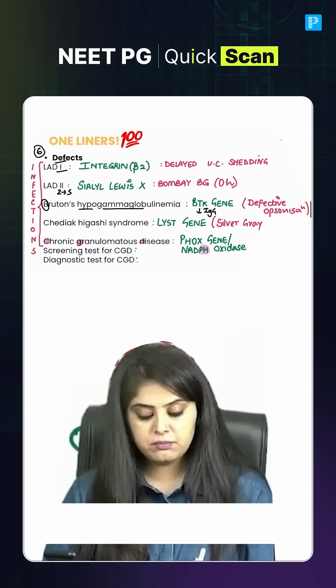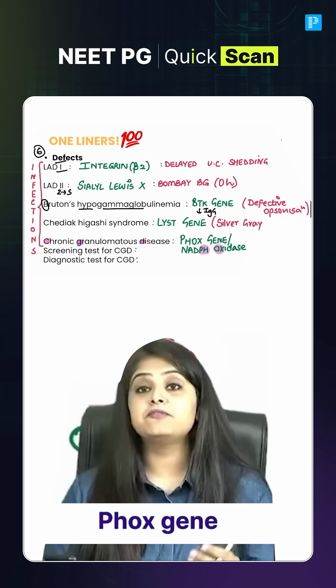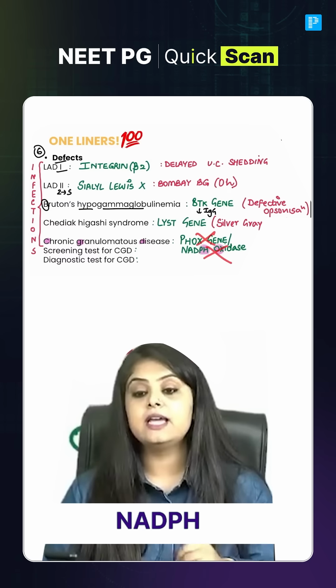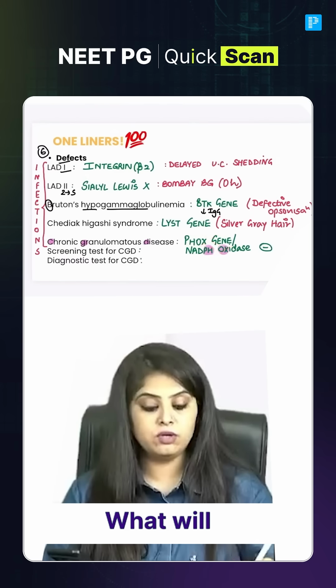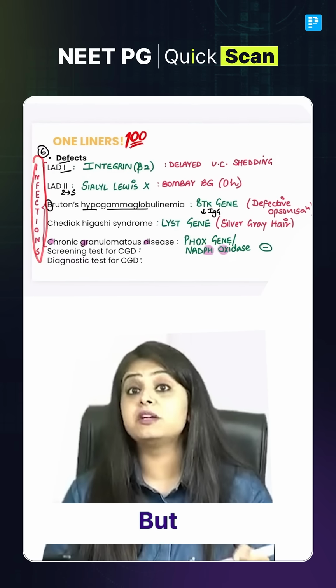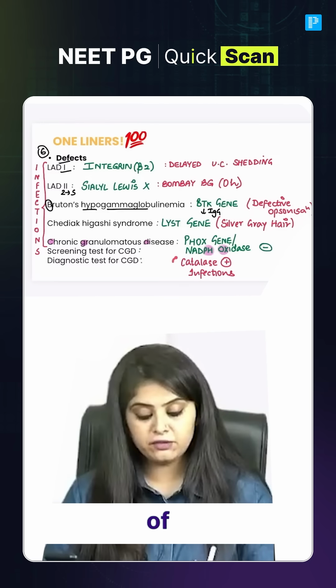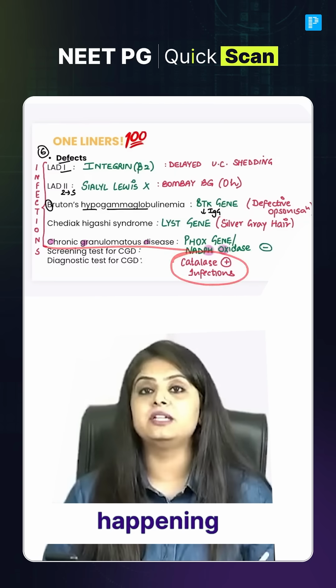Very good. Coming to the last one, CGD, chronic granulomatous disease, is because of a defect in PHOX gene. Kya hota hai PHOX gene? Ma'am, PHOX gene is NADPH oxidase deficiency. PHOX gene is not working. NADPH oxidase is not going to work. What will the patient have? Of course, infections. But which type of infections? Staphylococcus aureus, Candida, those kind of catalase positive infections keep happening in CGD.